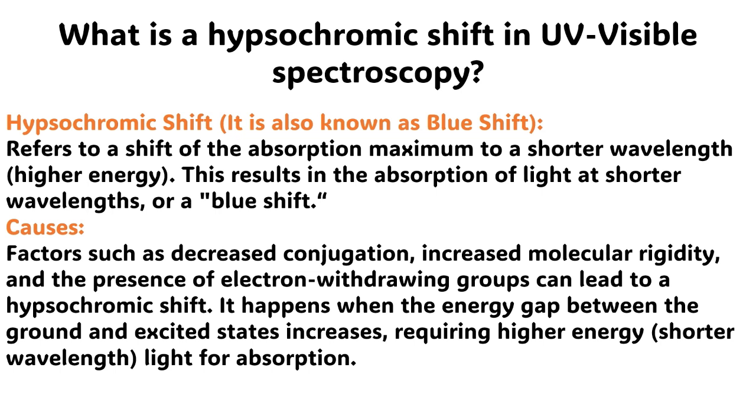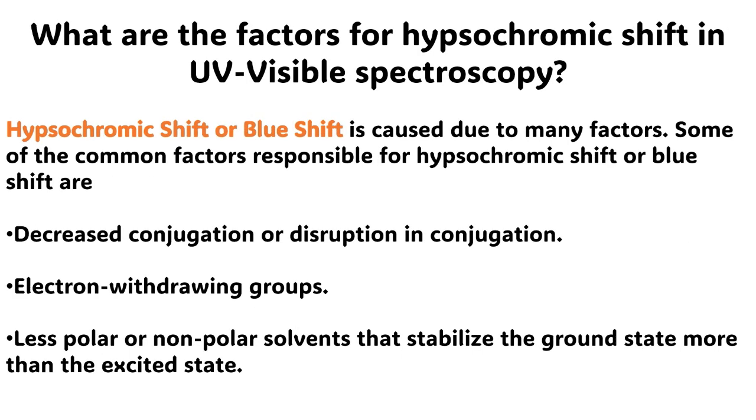The common causes include factors such as decreased conjugation, increased molecular rigidity, and the presence of electron withdrawing groups can lead to a hypsochromic shift. It happens when the energy gap between the ground and excited states increases, requiring higher energy, shorter wavelength, light for absorption. The next question is, what are the factors for hypsochromic shift in ultraviolet and visible spectroscopy?